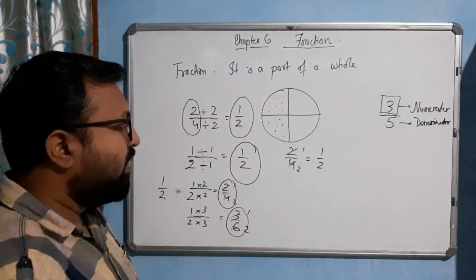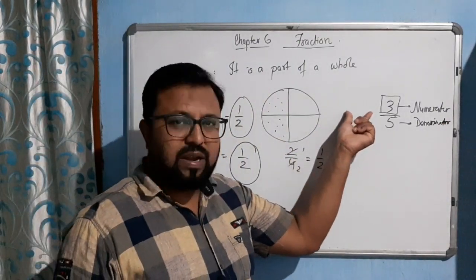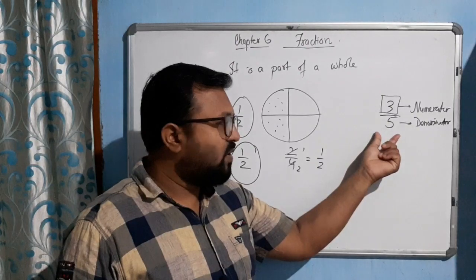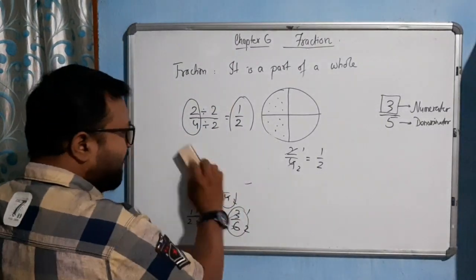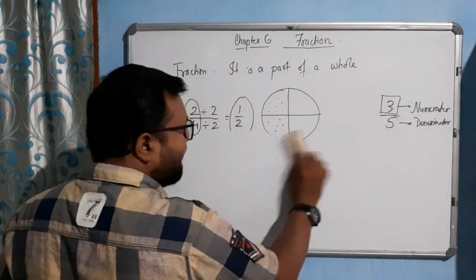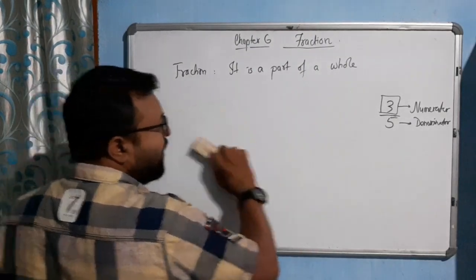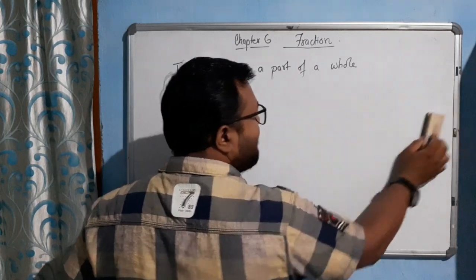Is that clear? The upper part is known as what? Numerator, and the lower part is known as what? Denominator. Now see, come to the next topic. So I think you have understood what is equivalent fraction and what is simplest form.